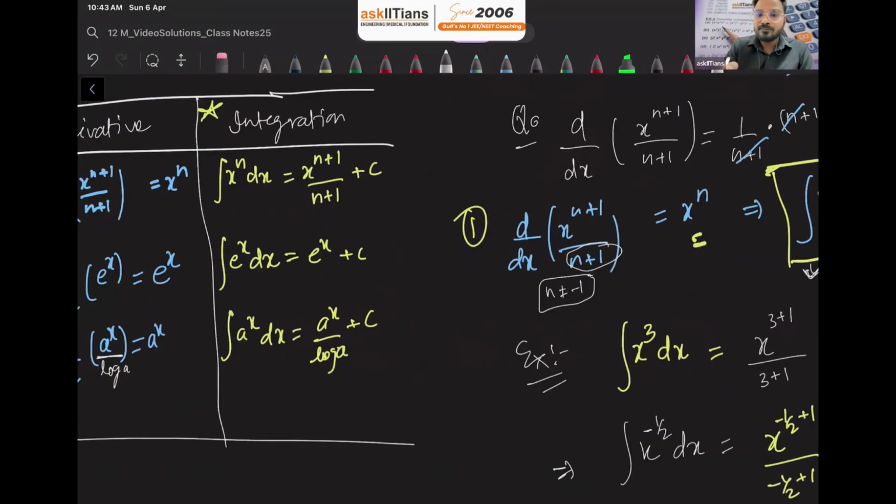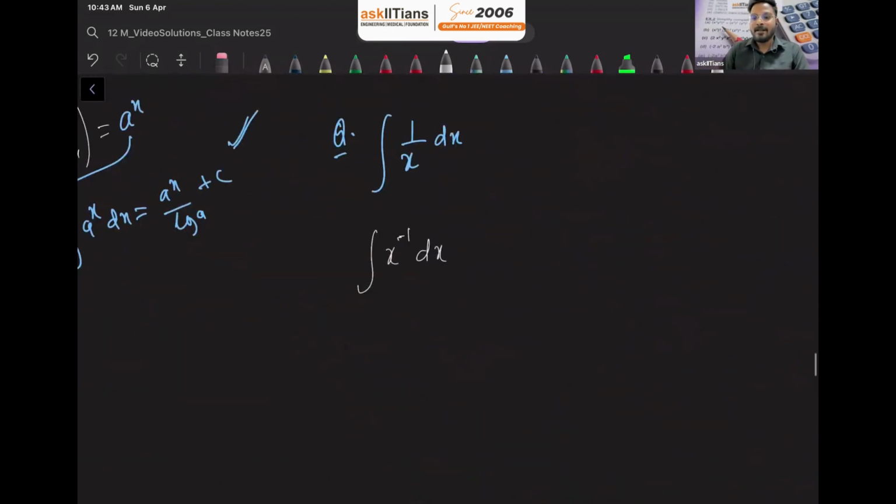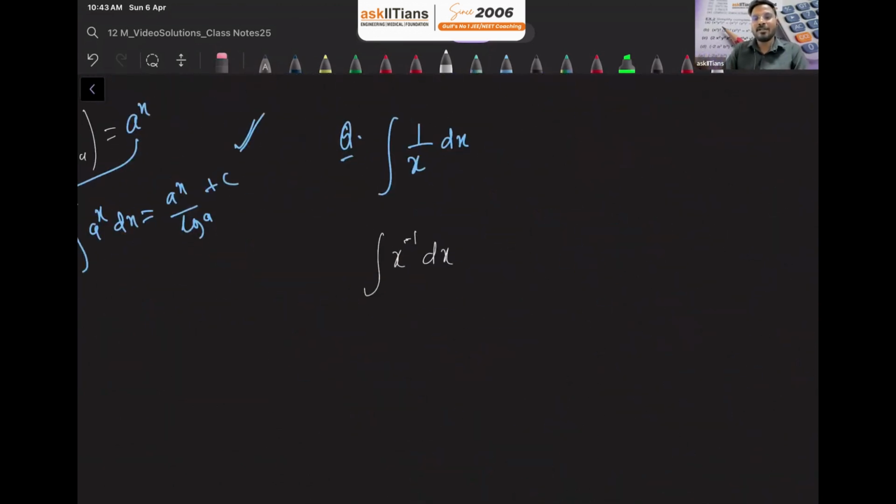So if you see here, n cannot be minus 1. Now what is n here? The power is minus 1. It means that we cannot use the power rule here because n is equal to minus 1. So then how can we find the answer for this question? Yes, we can find it. Now we'll think in terms of differentiation. My question is, can you tell me any function whose derivative is 1 upon x? We all know it. What is that? It is nothing but log x. So log mod x plus c will be the answer.